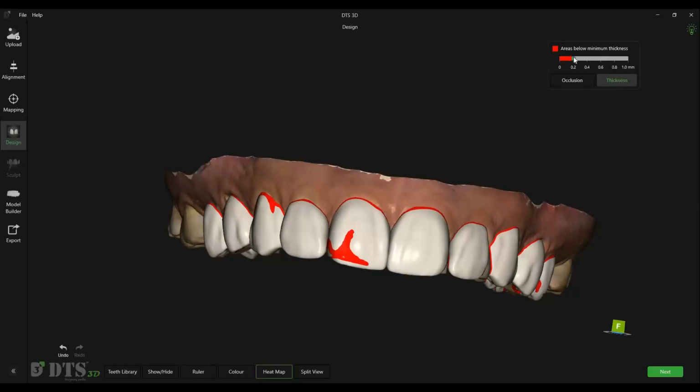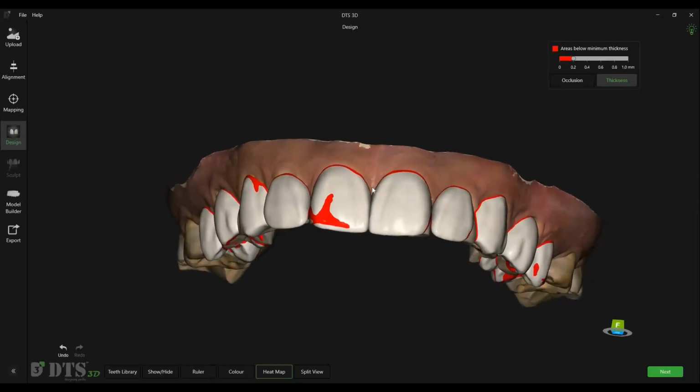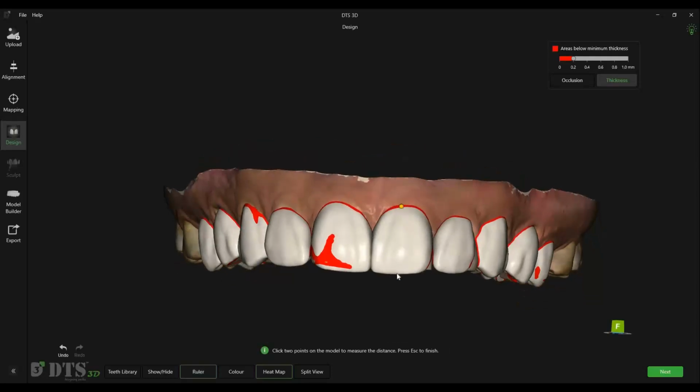For printable restorations, the default value is typically set to 200 microns, 0.2 millimeters. Areas displayed in red indicate regions where the restoration thickness is below the selected minimum value. Thin areas can be corrected by adjusting the shells or adding material during the next sculpting stage. The ruler tool allows you to measure the distance between any two selected points.